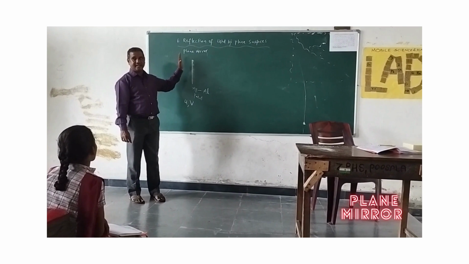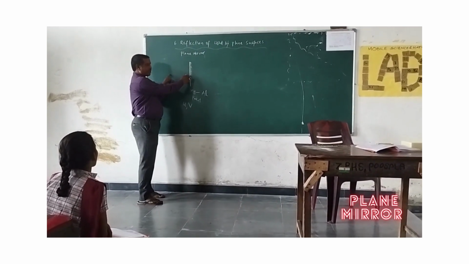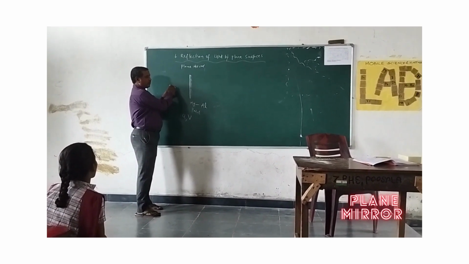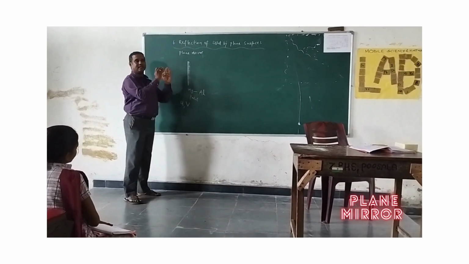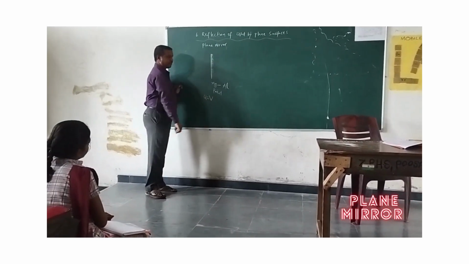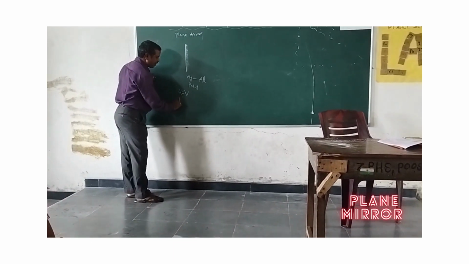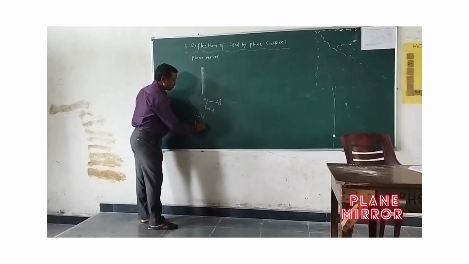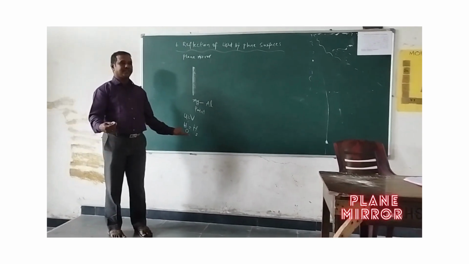The object is seen in the mirror. Suppose this distance is 5 meters. Then from the mirror to the image is also 5 meters. So what is the meaning? Object distance and image distance are equal. And another thing: the height of the object is equal to the height of the image. You can check whether this is true or false.